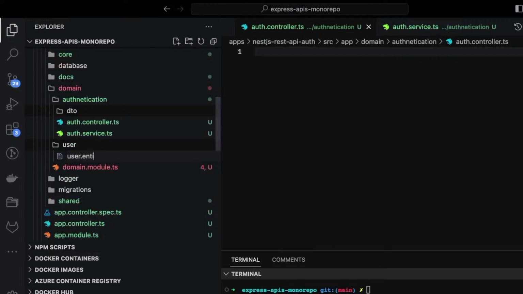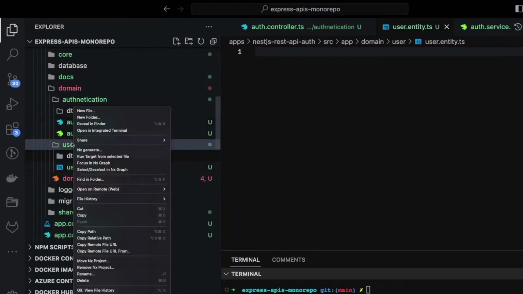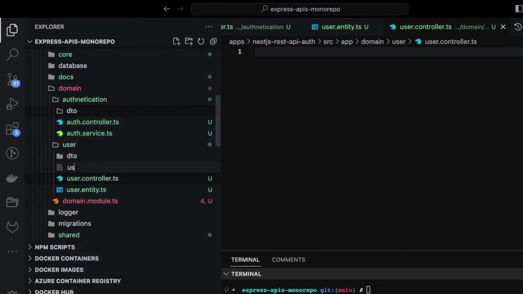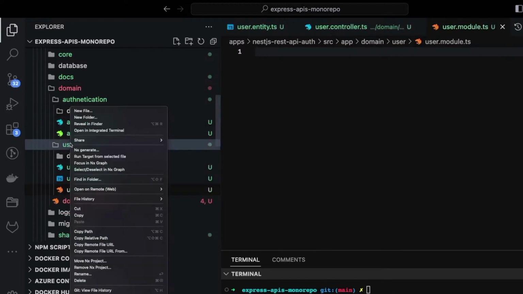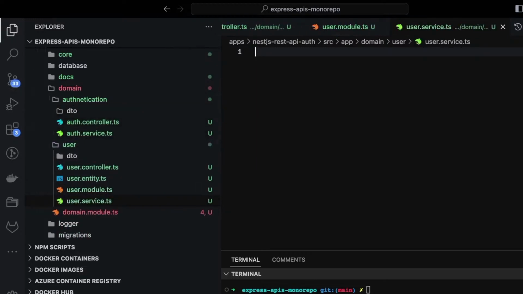So here it will be user entity.ts. User will also have a DTO folder, and then we will add user controller.ts. Okay, user module.ts. User service.ts, that is the last file we have. Okay, similarly inside auth we are going to add lots of other things. First of all, I think we forgot auth module,